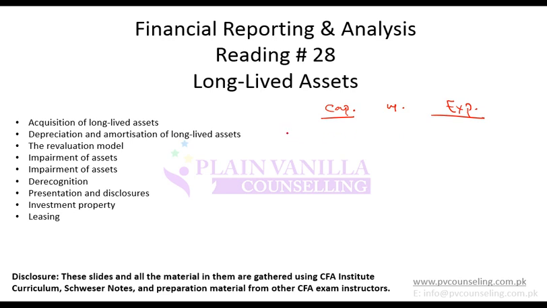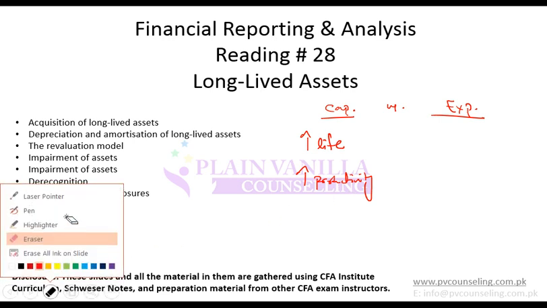So remember, if any investment or any expenditure increases the life of asset, it is capitalized. Increases the productivity of asset, it is capitalized. Or increases the usefulness of the asset, then capitalized, which would again be productivity actually.